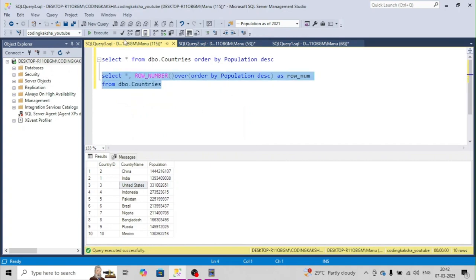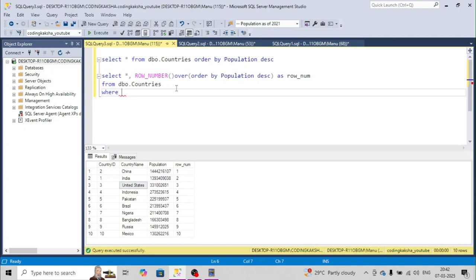If you look here, this has not solved our problem. One, two, three, four, five. We are still getting United States at third. So what will we do? We will put a where condition and give the country name.